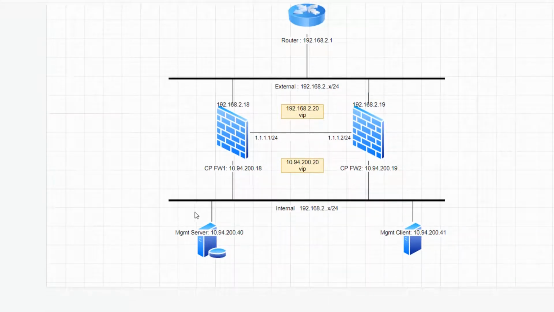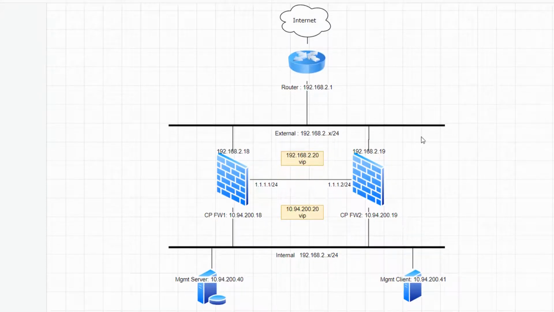We're going to build our management server to manage those two firewalls as a cluster, and we're going to have a management client, a Windows 7 64-bit client machine, install SmartDashboard, and then connect to the management server to do the policy changes, push the policy, those kinds of management tasks. We have a router, our gateway to the internet, 192.168.2.1.